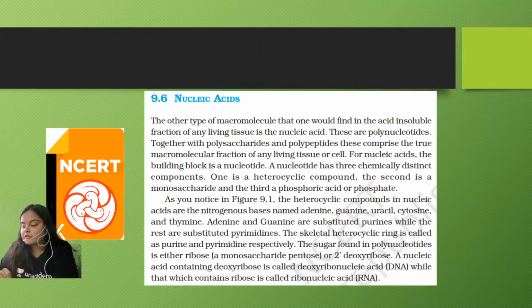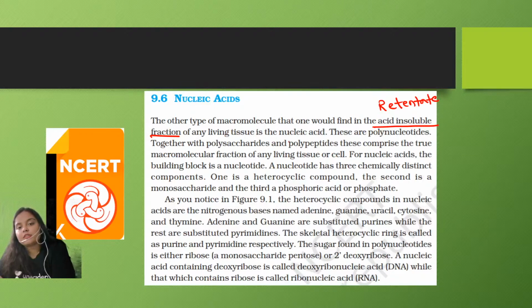Okay, now let us see what is written over here. So nucleic acids, the other type of macromolecule that one would find in the acid insoluble fraction or the retentate, remember? In the retentate part of any living tissue is the nucleic acid. So these are polynucleotides, that means these are the polymer of nucleotides. Together with polysaccharides and polypeptides, these comprise the true macromolecular fraction of any living tissue or cell. That means these nucleic acids, along with the polysaccharides and the polypeptides, that means the proteins, together form the actual content of the macromolecules which are found in the cell.